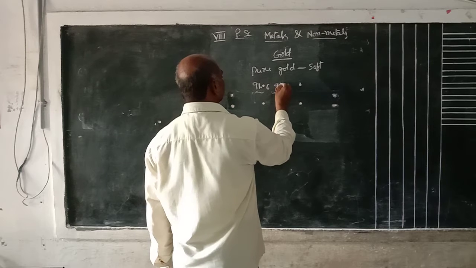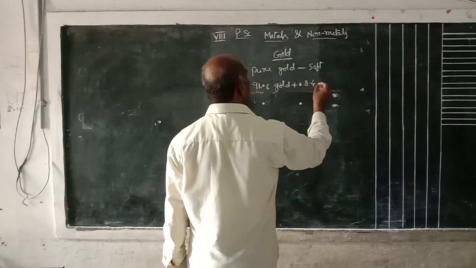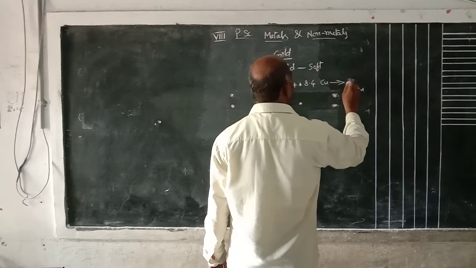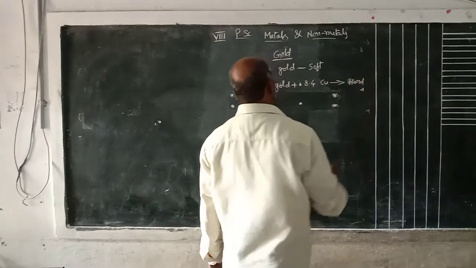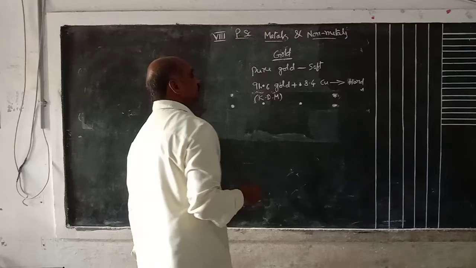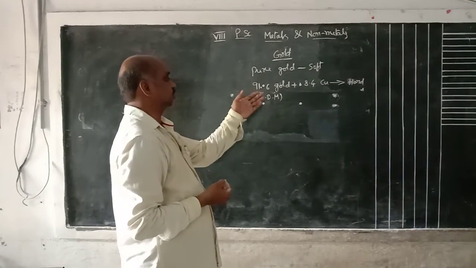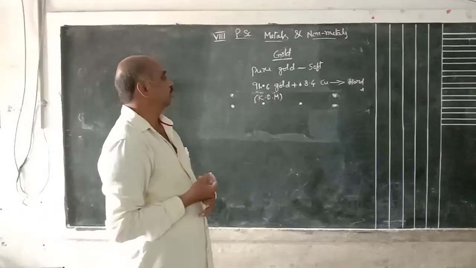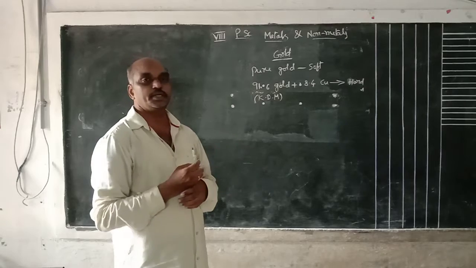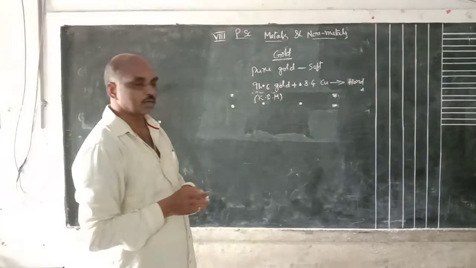91.6% gold plus 8.4% copper makes a strong, hard metal. Nowadays 91.6 gold is there, and the remaining 8.4% is copper. Then only the material will be hard. We can convert it into different types of ornaments.